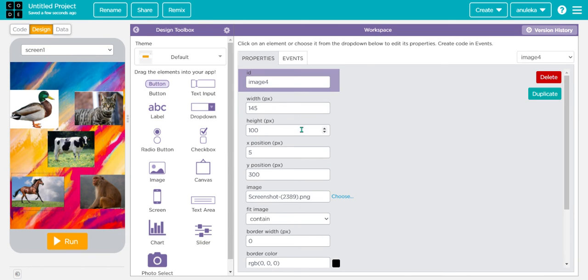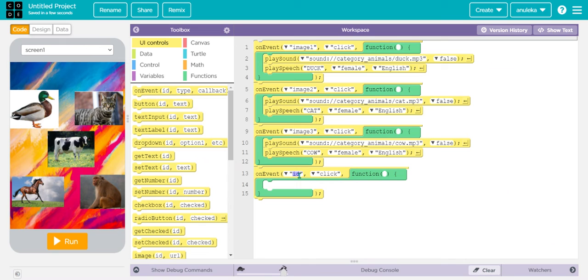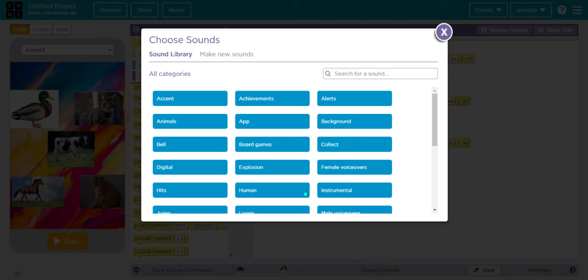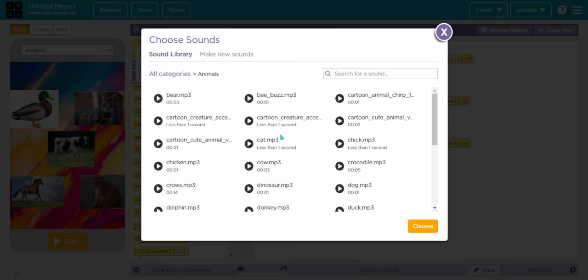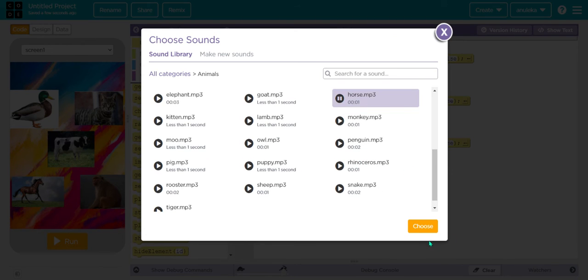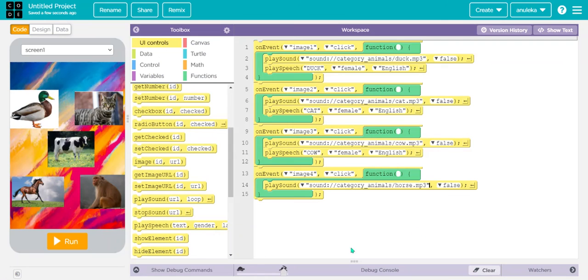On event, ID of horse is image 4. On event image 4 click, play sound, go to animals and choose horse. Perfect. And play speech horse.